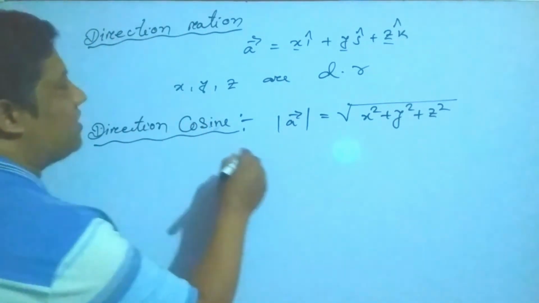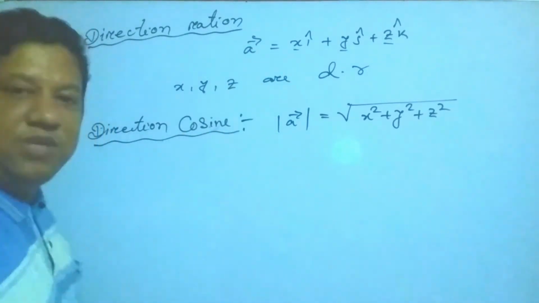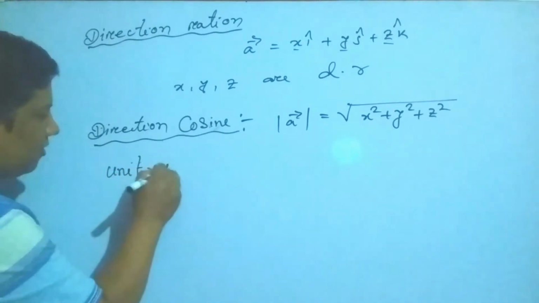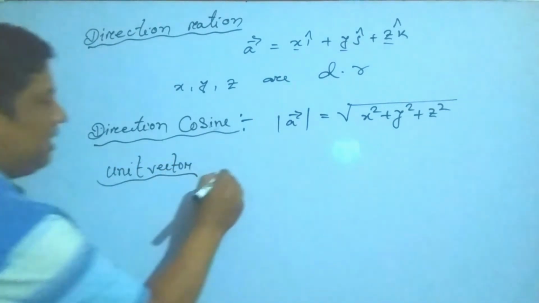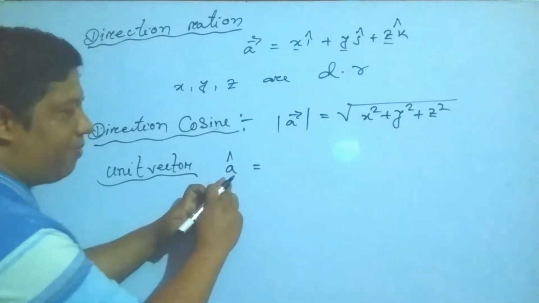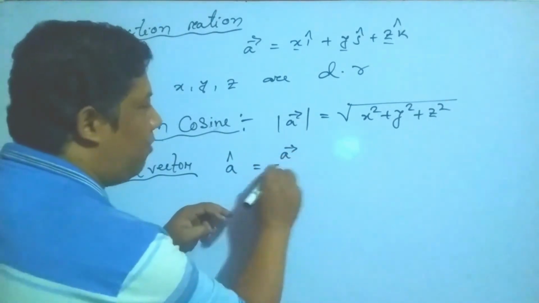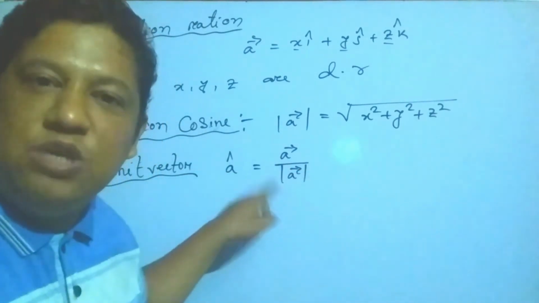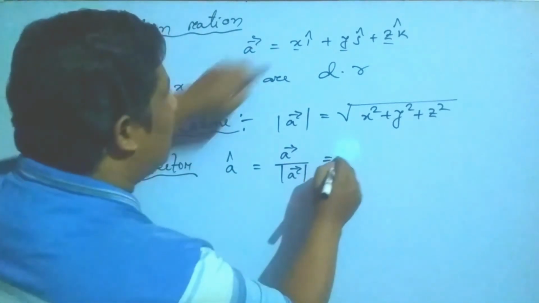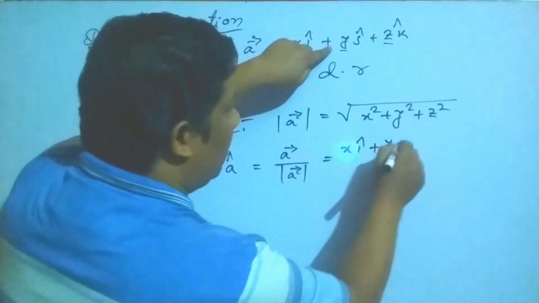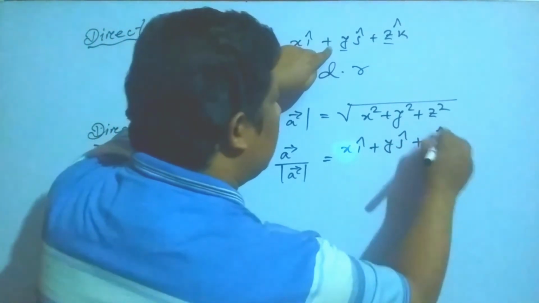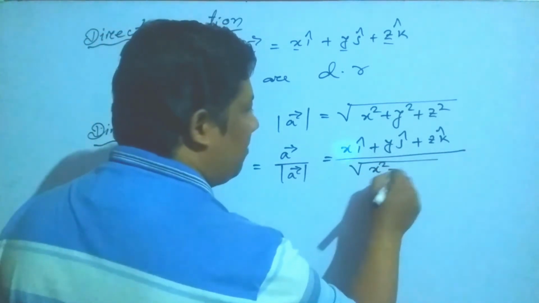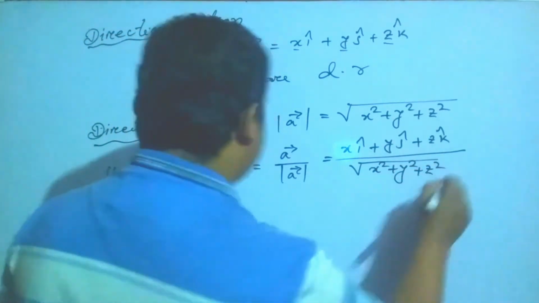Now, for direction cosine, you need the unit vector. Suppose the unit vector is given by a cap, then vector upon magnitude gives the unit vector. ये जो vector है xi plus yj plus zk, this vector is divided by the magnitude, the square root of x square plus y square plus z square.